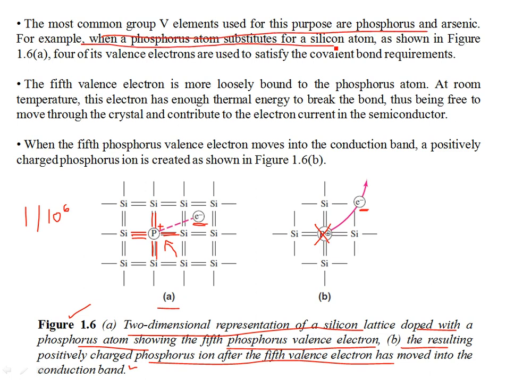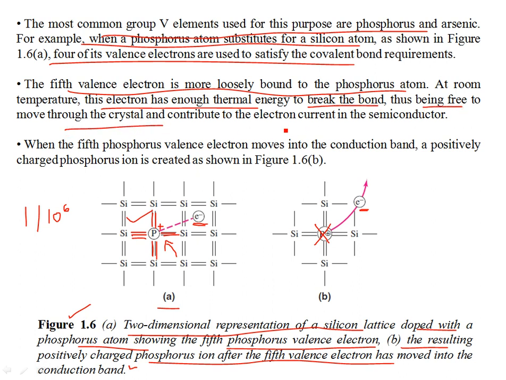For example, when a phosphorus atom substitutes for a silicon atom, as shown in 1.6a, 4 of its valence electrons are used to satisfy the covalent or octet structure. Now the fifth valence electron is more loosely bonded to the phosphorus atom, and at room temperature, this electron has enough thermal energy to break free from the valence band, and it breaks the bond and is free to move through the crystal and contribute to the conduction of electric current in the semiconductor.